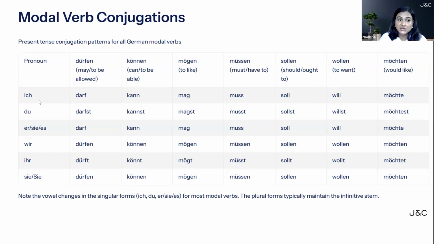Always remember, ich and sie es are the same in modal verbs: darf, darf, kann, kann, mag, mag, muss, muss, soll, soll, will, will, möchte, möchte. Ich is the first person, and sie es is the third person. So the first person and the third person are the same in modal verbs. And the above 3 will not take umlauts except for möchten, but the below 3 will take umlauts. You have to learn these conjugations of modal verbs separately.